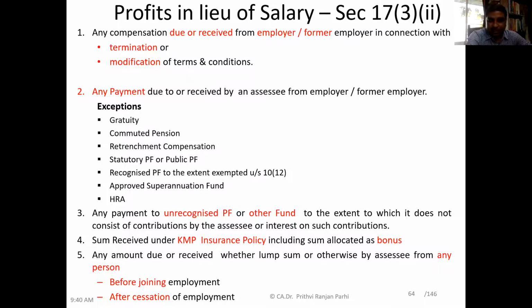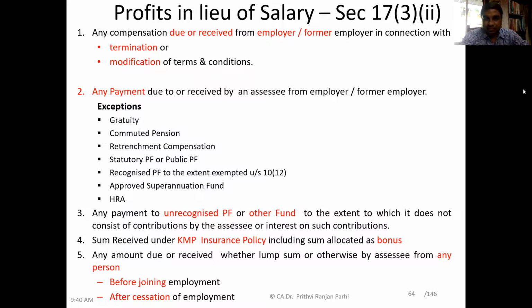Similarly, any lump sum amount received after cessation of employment, when the employment contract is over and the employee has left the job, but after that also he has received some money from the former employer, that is also profit in lieu of salary. Is it clear to you?